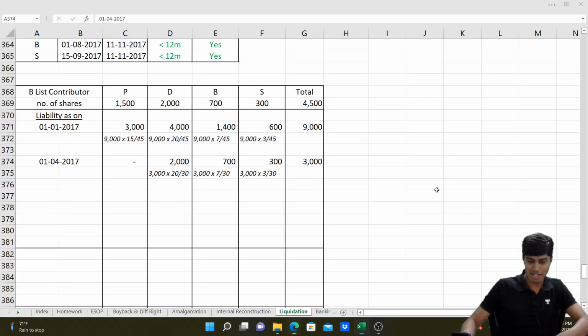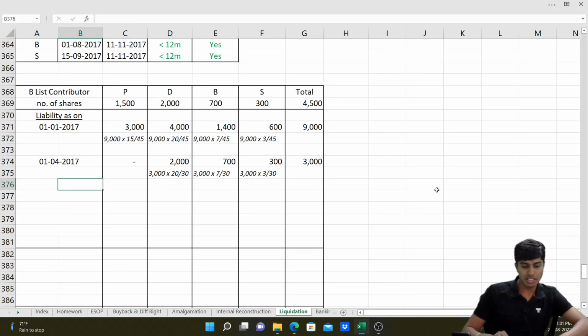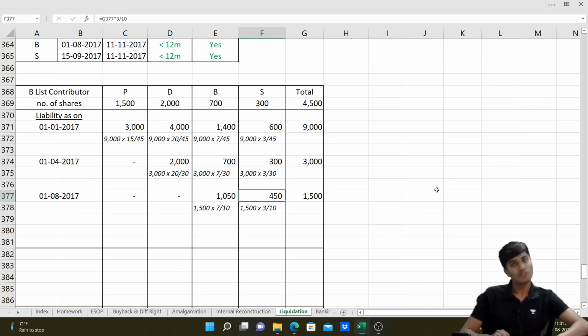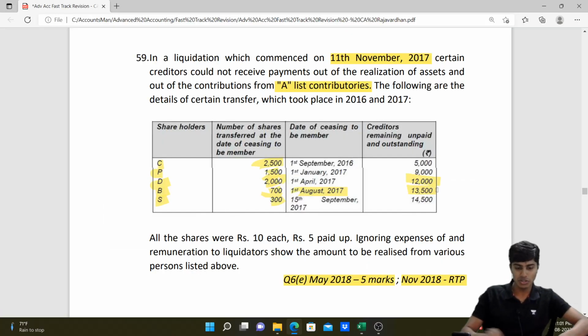Now, let's see B and S. So B and S will share such liability on 1st of August, which is rupees 1,500, in the ratio 7 is to 3. So P and D are not shared. So I'll write 1,500 into 7 by 10, 1,500 into 3 by 10. That is 1,050 and 450. I hope you guys understood this.